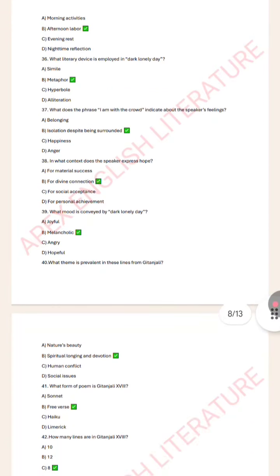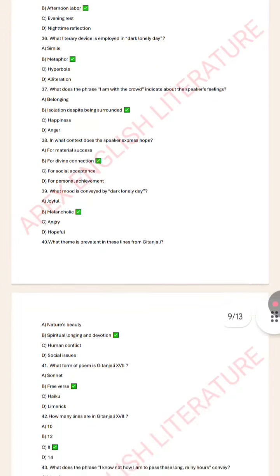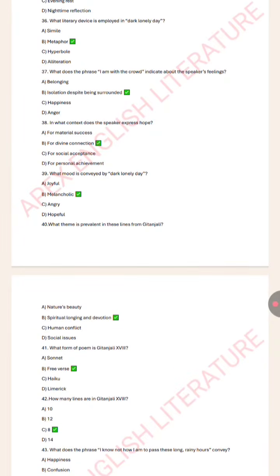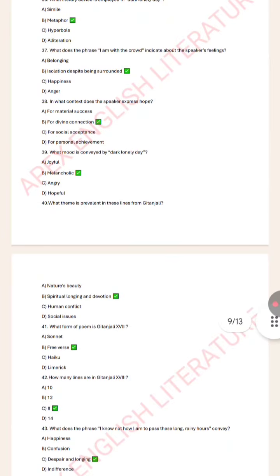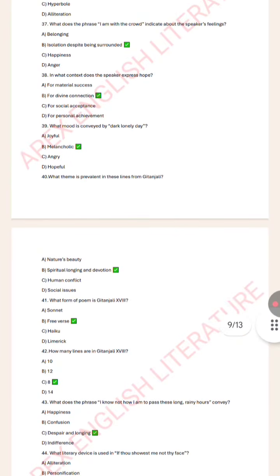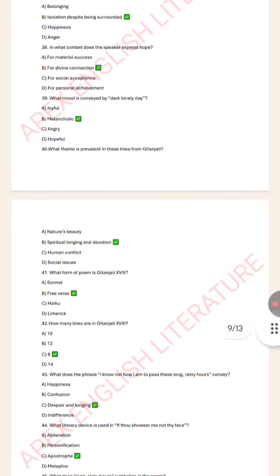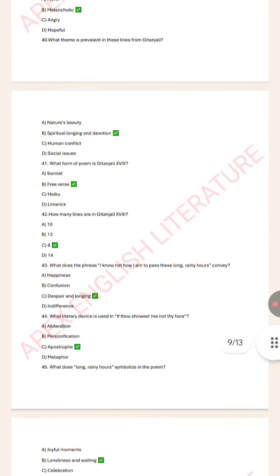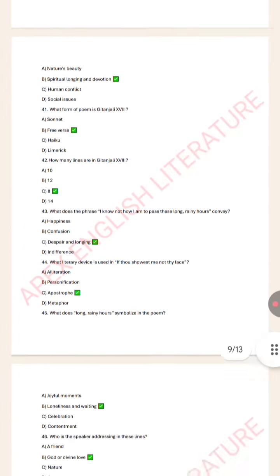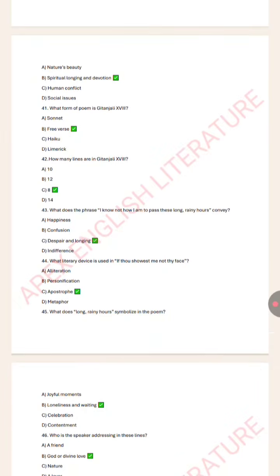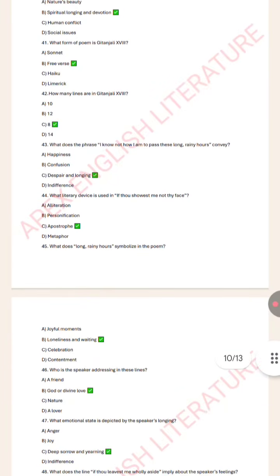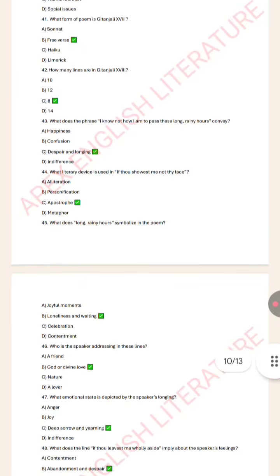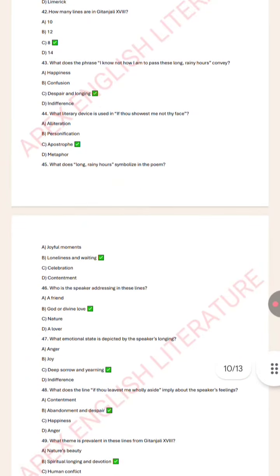What does noontide work suggest about the times of the day? Afternoon labor. What literary device is employed in the dark lonely day metaphor? What does the phrase "I am with the crowd" indicate about the speaker's feelings? Isolation despite being surrounded. In what context does the speaker express hope for divine connection? What mood is conveyed by "dark lonely day"? Melancholic. What theme is prevalent in the lines from Gitanjali? Spiritual longing and devotion. What form of poem is Gitanjali 18? Free verse.